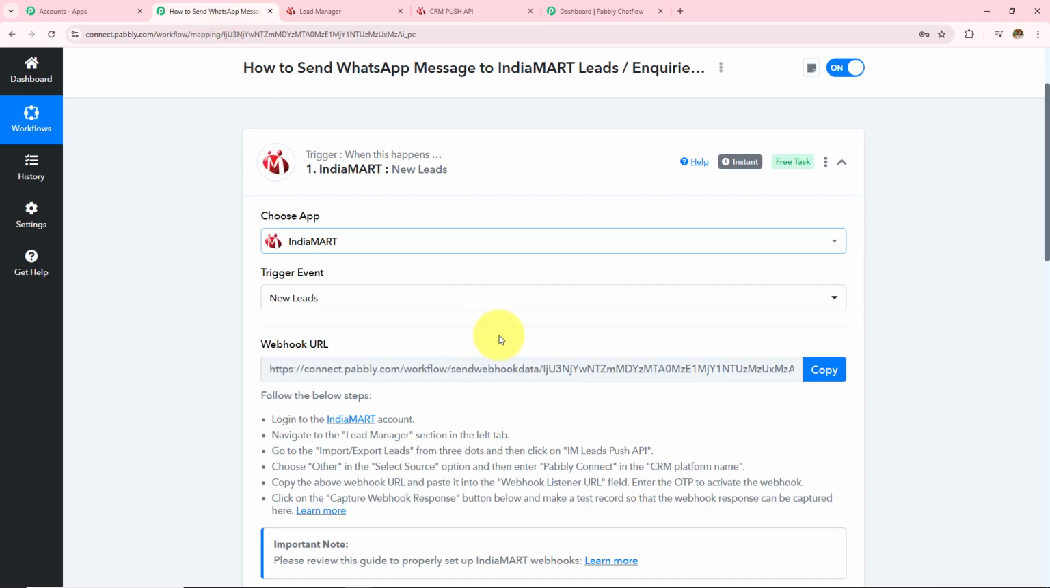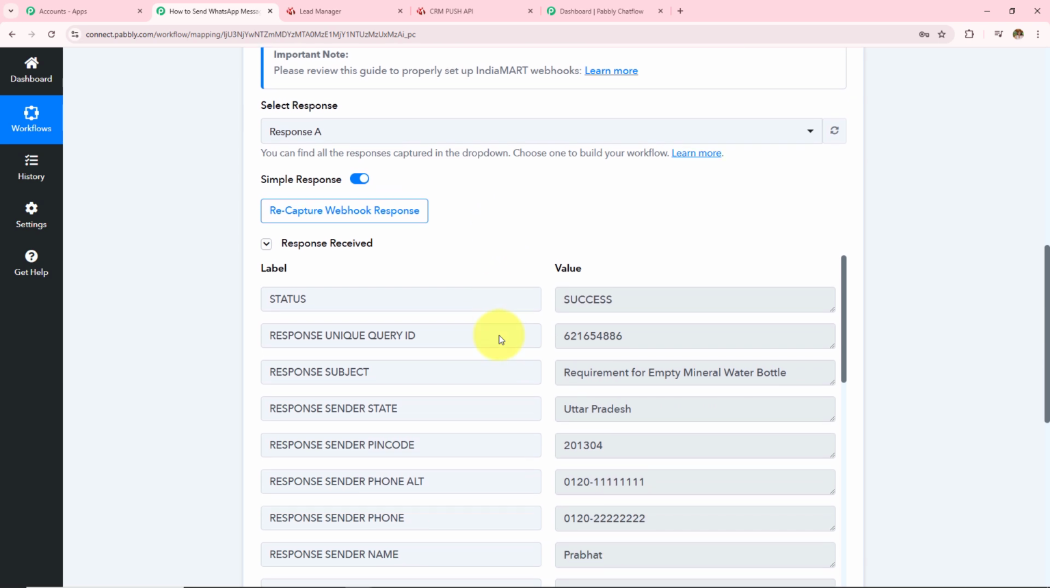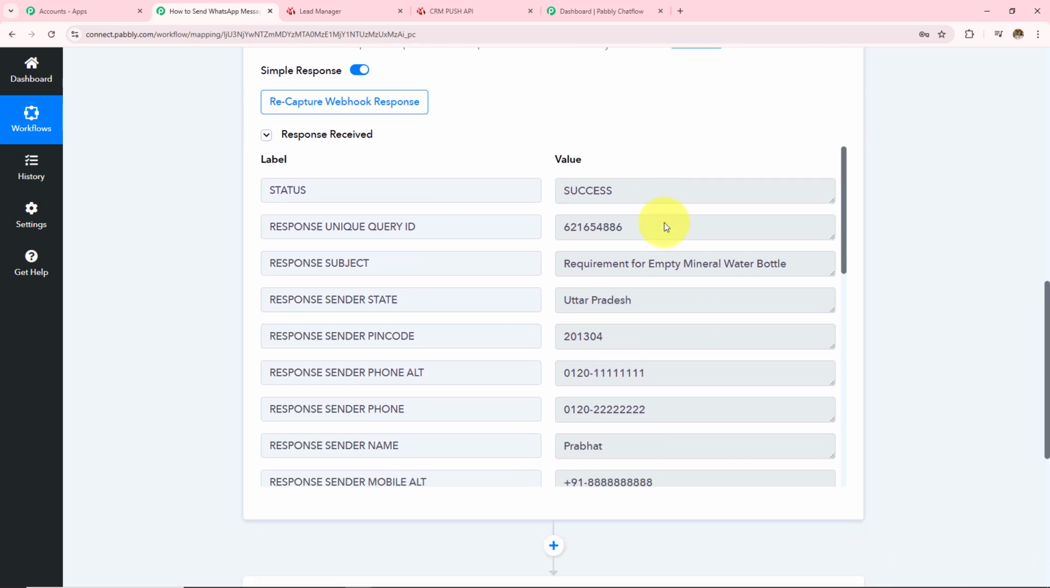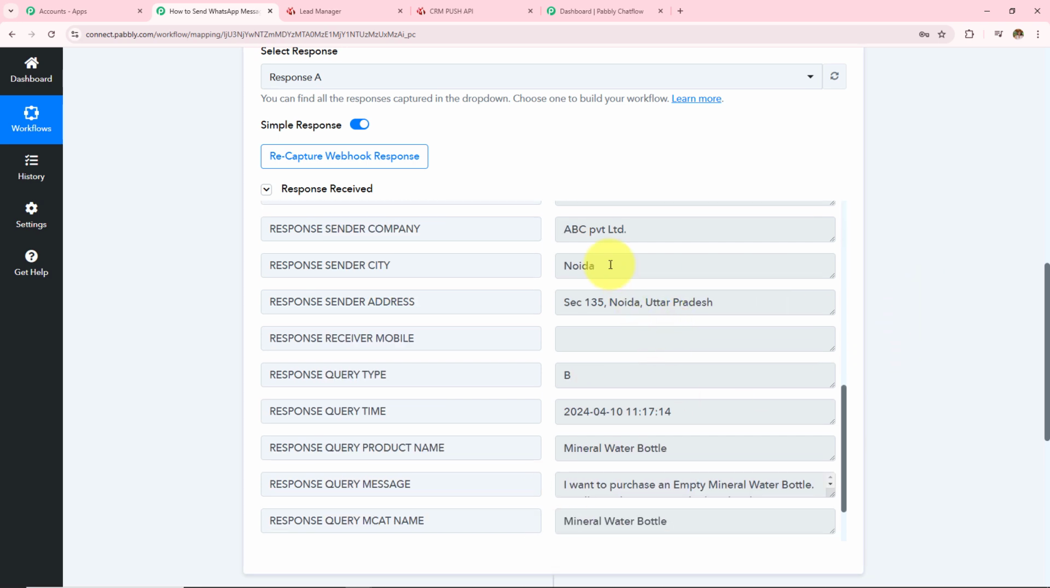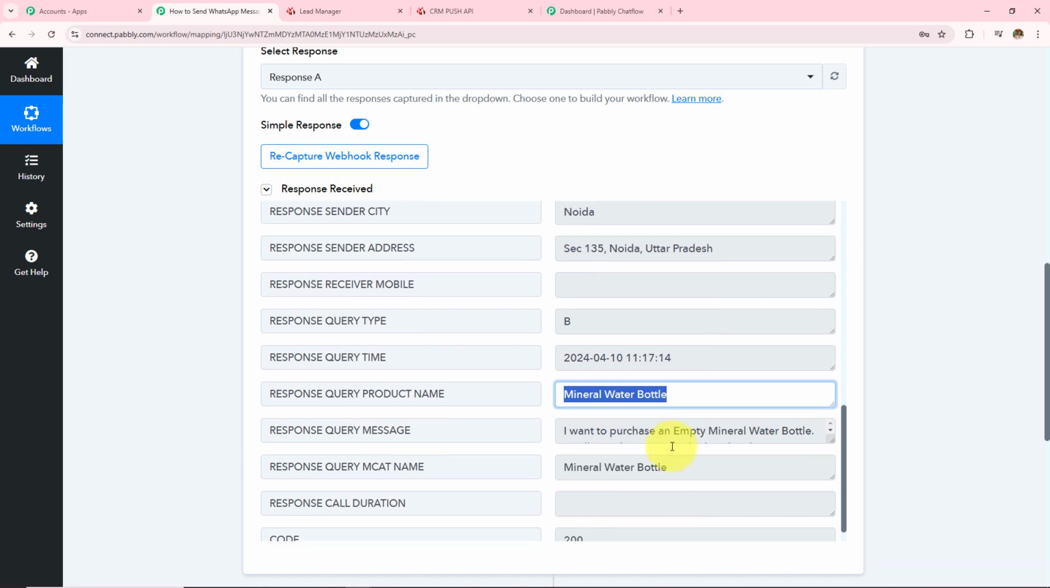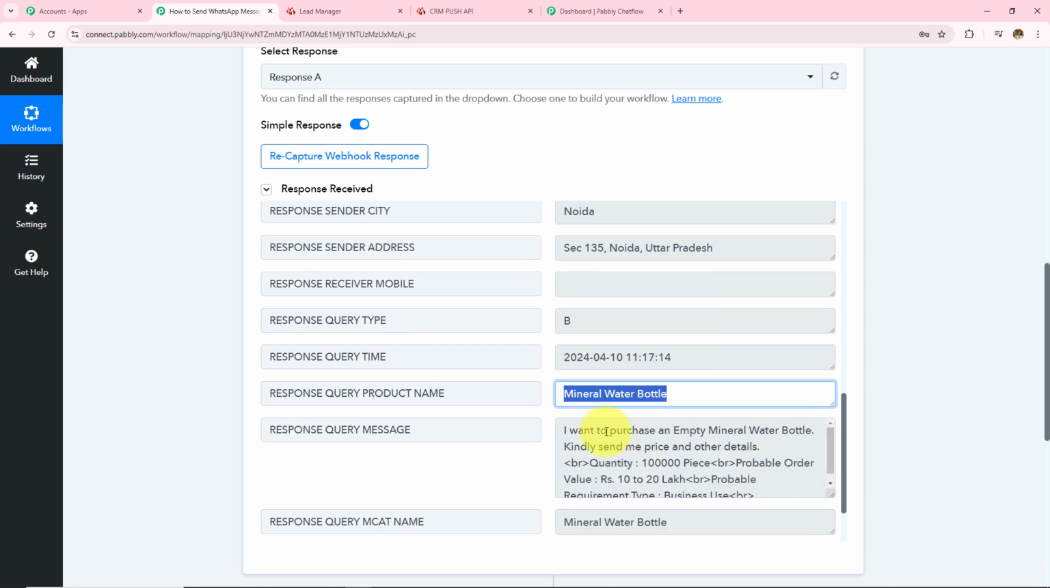So let's open my Pabbly Connect, and now if I scroll down, I can see that I have instantly received the response. The status is success, then I have received the response subject, requirement for empty mineral water bottle. Then I have received the state as Uttar Pradesh, and then the phone number as this one. Then I have received the sender name which is Prabhat, and then I have received the email address. The company name is ABC Private Limited, city is Noida, address is Noida, Uttar Pradesh, and then the product name is mineral water bottle. And I have also received the test inquiry, which is I want to purchase an empty mineral water bottle, kindly send me the price and other details. So here IndiaMart has sent me the test lead detail, and here I have received all the details.